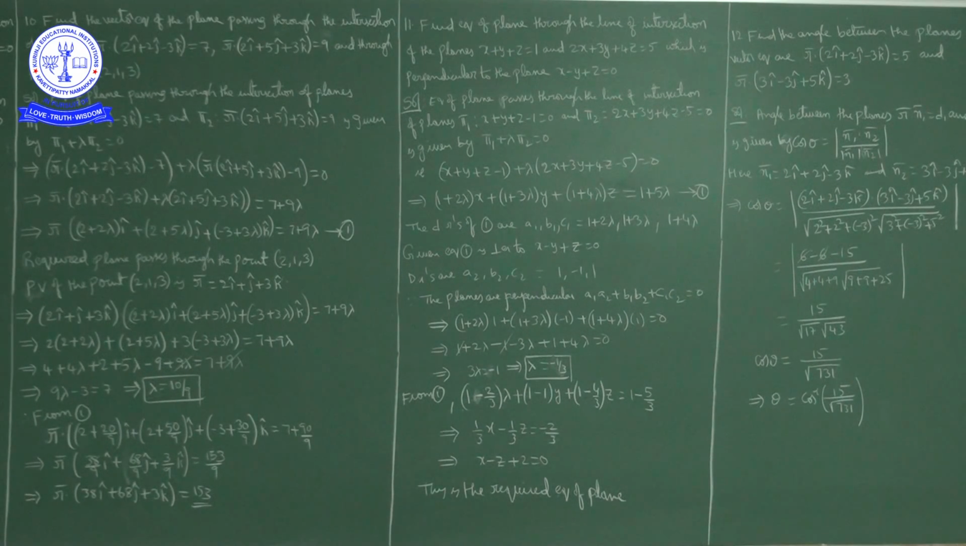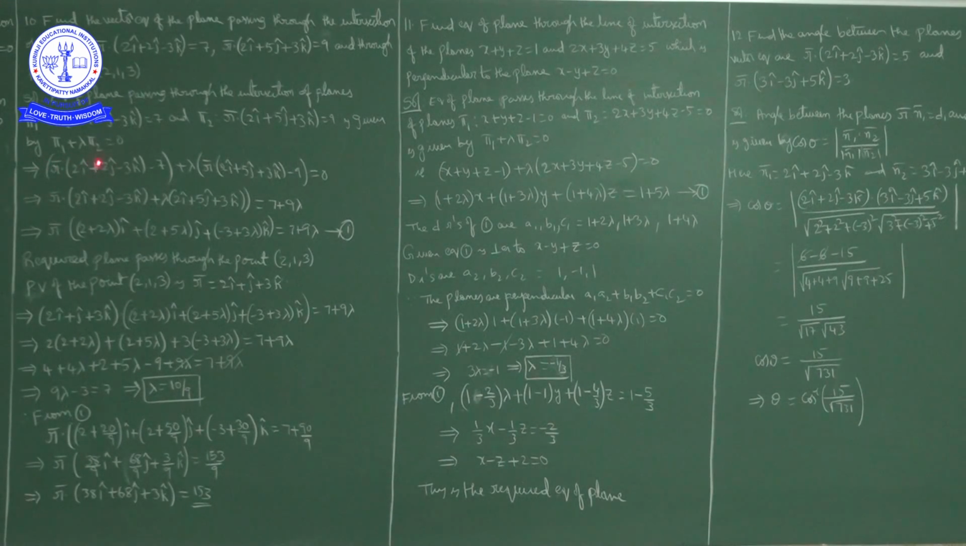So the required equation of the plane is r bar dot product with 38i cap plus 68j cap plus 3k cap is equal to 153. What we got here is the vector equation of a plane passing through the line of intersection of the planes r bar dot n1 bar equal to d1 and r bar dot n2 bar equal to d2, given by r bar dot (n1 bar plus lambda n2 bar) is equal to d1 plus lambda d2. That is what is written here.